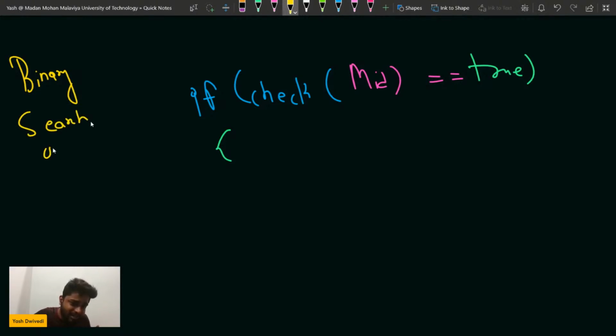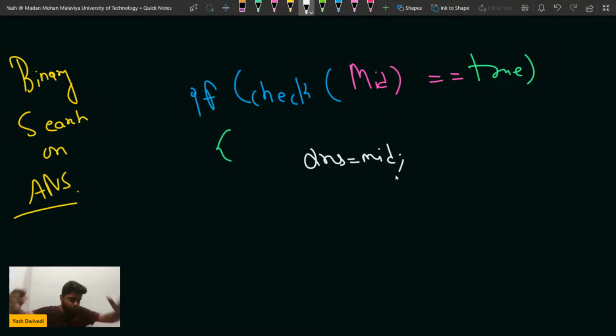Binary search on answer concept: the minimum allocation, painter partition, capacity to ship within d days, a lot of things. So if by removing mid length I can do it, then I will store this mid length as the answer and I will try to lower this, right? I will try to check by saying that by removing this much mid length I can make the array good, but can I do it if I make it much smaller?